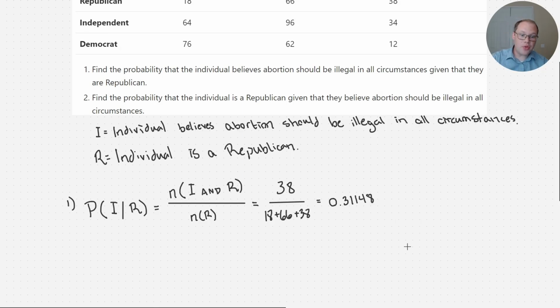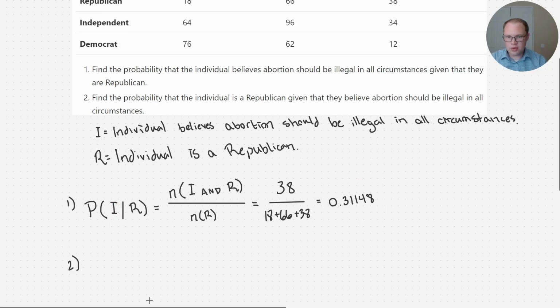Okay, so about 31% of Republicans believe that abortion should be illegal in all circumstances. Okay, the probability that we select among the Republicans that the person we select believes that abortion should be illegal in all circumstances is 31%.